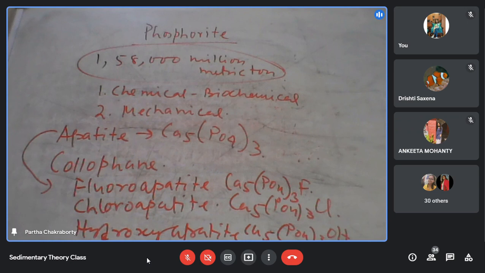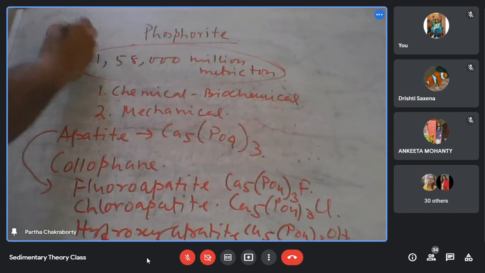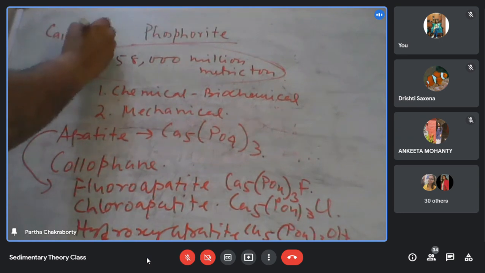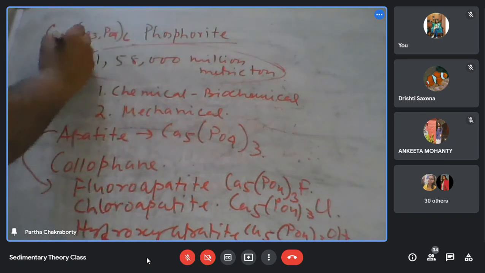But the most common base we get in nature, even modern, is the hydroxycarbonate apatite. That is Ca10(CO3)(PO4)6(OH).